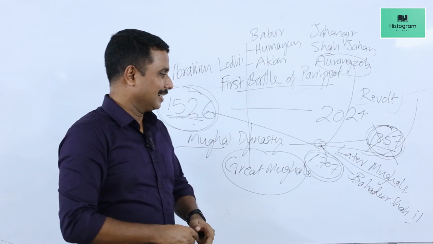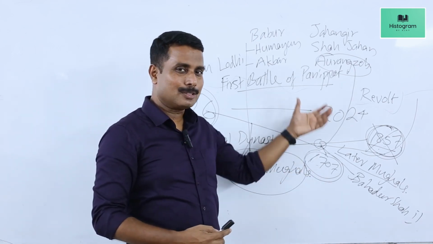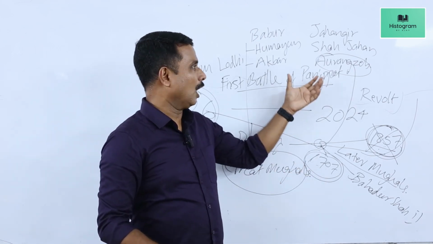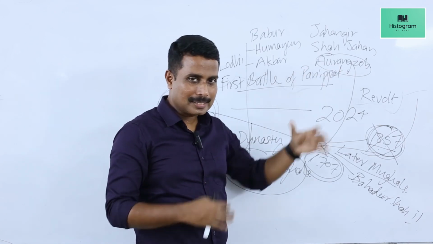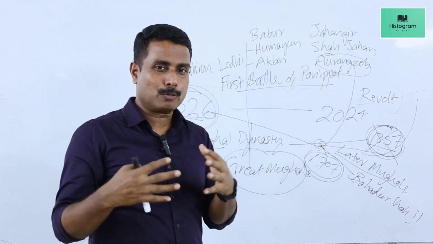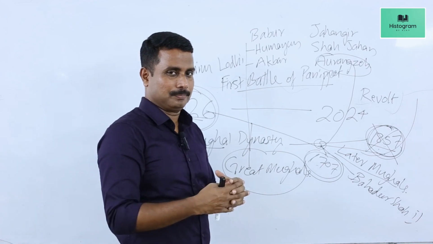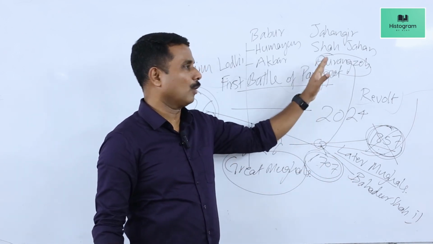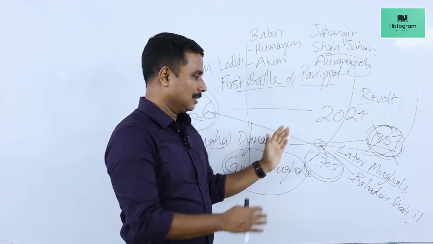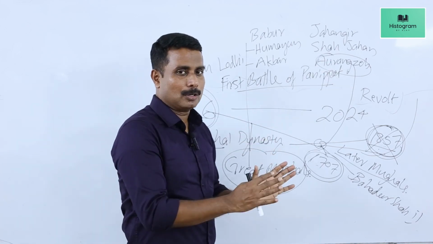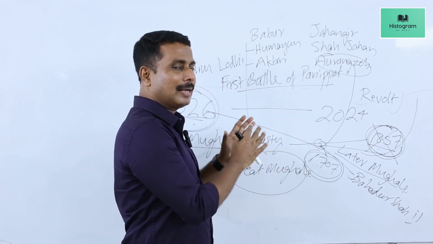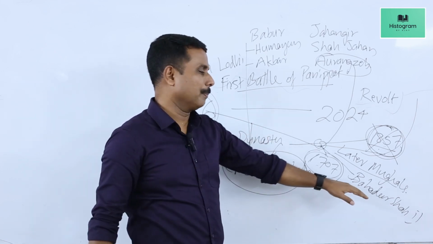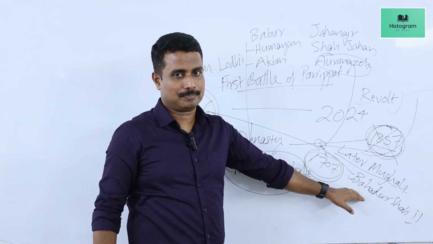I repeat, in the year 1707, the last of the great Mughal rulers, Aurangzeb, died. After his death, 3 of his sons fought for the throne, and one of them, Bahadur Shah first, became the successor of Aurangzeb, but he was not a capable ruler, and the Mughal dynasty began to disintegrate since the period of Bahadur Shah first.